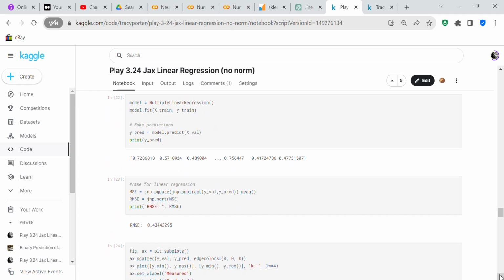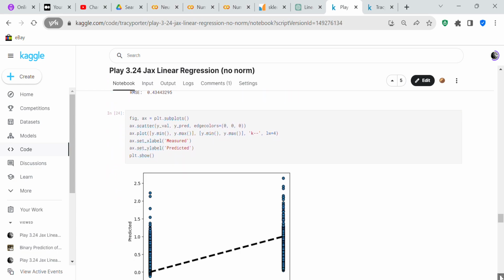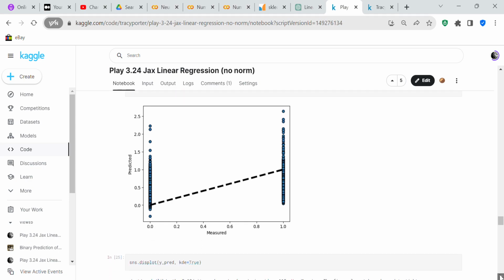model.fit X_train, y_train. So we're going to train the data and we're going to make predictions on the data. y_pred equals model.predict X_val. So you've got your predictions. And then we're checking our root mean squared error. Our root mean squared error is 0.43. And we use matplotlib to plot a diagram of the regression line against the actual values. So you can see that there.